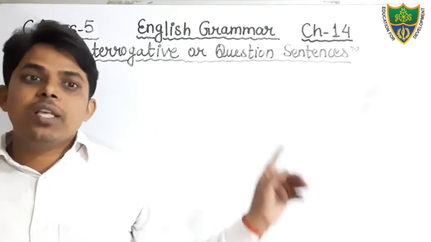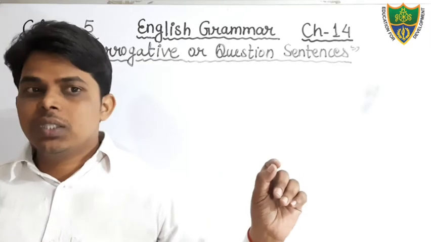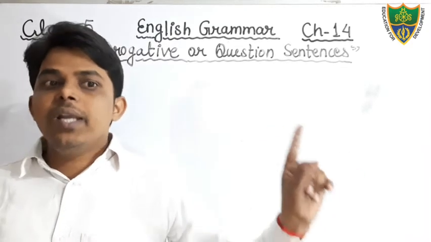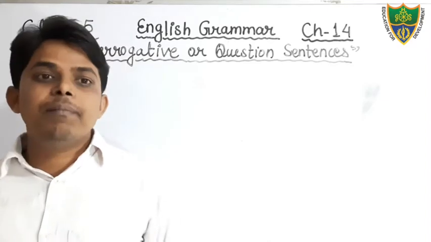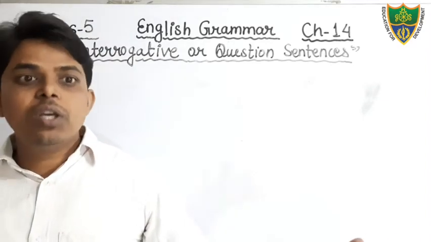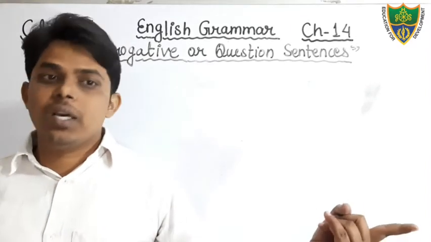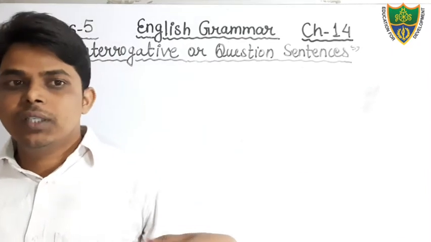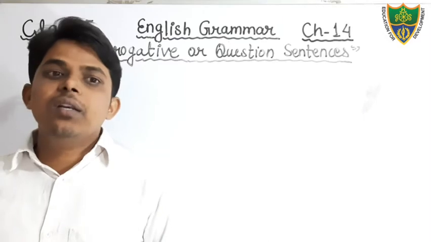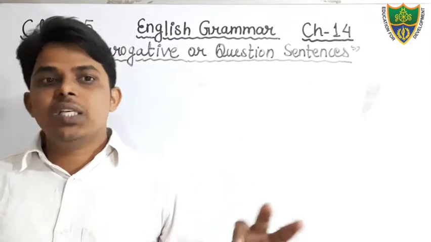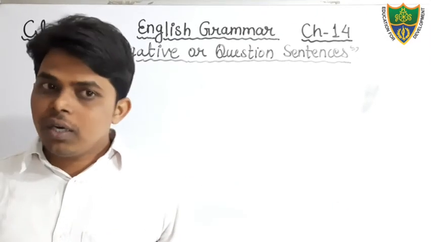So SNO type of sentence starts with a helping verb and its answer can be given in one word, yes or no. For example, may I come in, sir? You can give the answer in one word, yes, you may come, or no, you may not come. And WH type of sentence starts with a WH word.